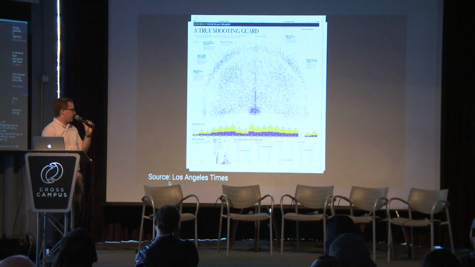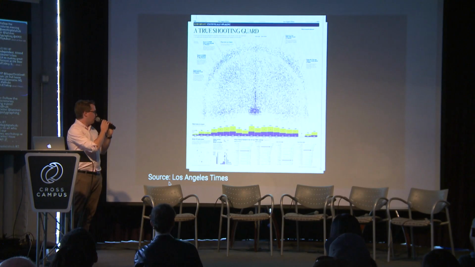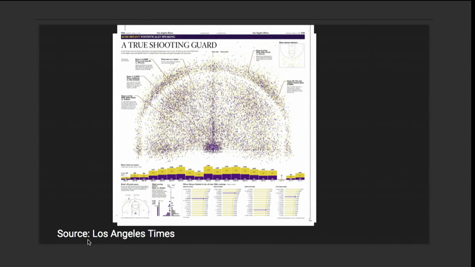So we got all that data for all 20 years of his career and the playoffs for every year that he was in the playoffs. And we pulled it into Python and did some plots with it that you can't see behind this picture. But eventually we turned it into this print layout of all 30,000 of his shots. We color-coded them based on whether he made them or missed them, purple and yellow for the Lakers, of course. And my very talented colleague, Lorena, made this into a great print graphic that ran in the special section that we put out the day after Kobe's last game.